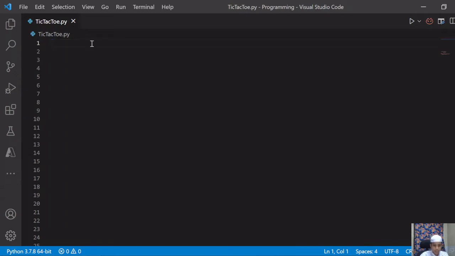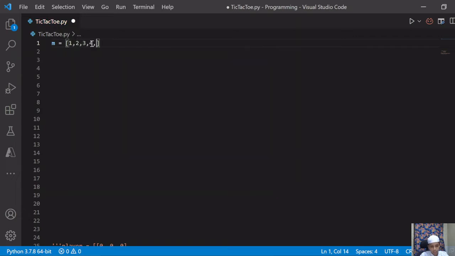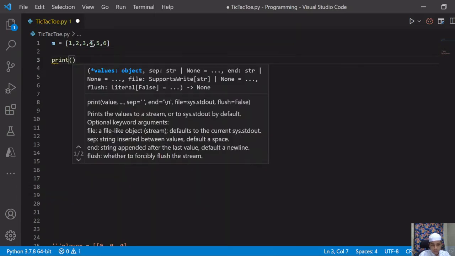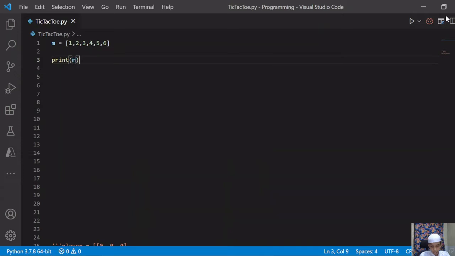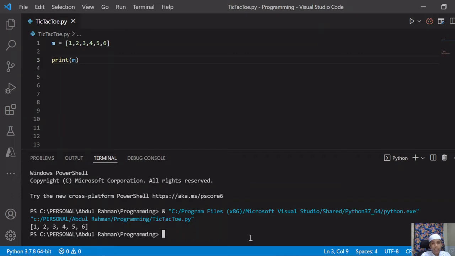I will create a temporary list, m, equals to, I will open square brackets and give some numbers: 1, 2, 3, up to 6. So now let's print this one. I will give print m, and as you can see in the console, it is showing whatever we have given in the list.